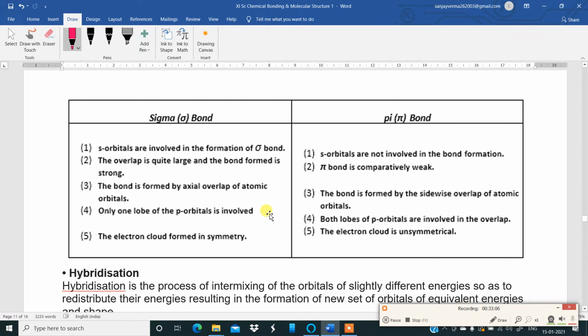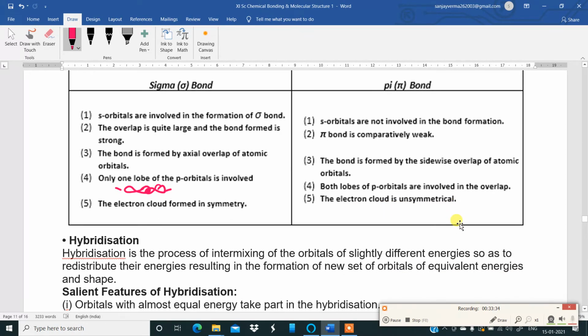Number four, under sigma bond, only one lobe of the p orbital is involved. The other lobe is unused. I hope you understand this. Only one lobe of a p orbital, with another p orbital, is involved; the other lobe is unused. Both lobes of p orbitals are involved in the overlap in the case of a pi bond. In the sigma bond the electron cloud formed is symmetrical. In the pi bond, the electron cloud is unsymmetrical, not distributed equally. That was all about pi bond.